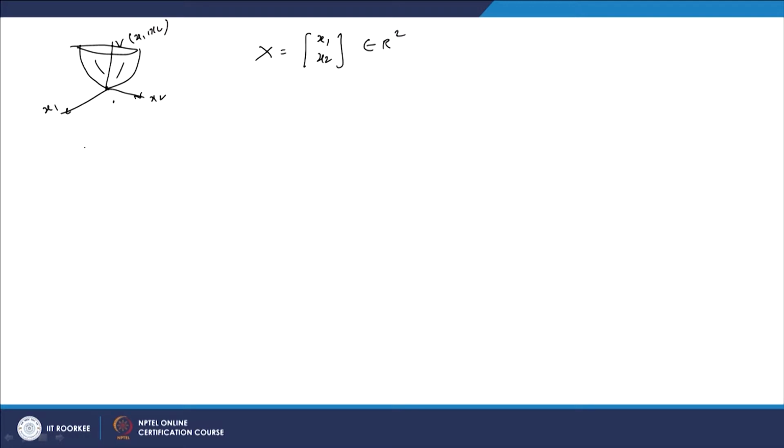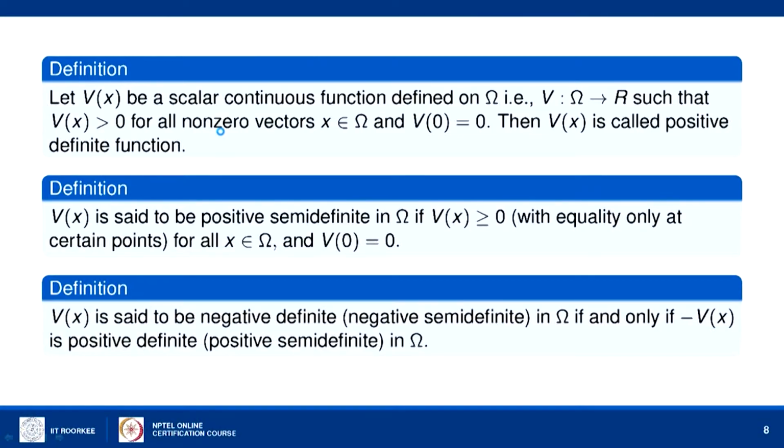So, a surface, for example, if you have an equation something like this, this is a positive semi definite function in one variable. If you take x here and V of x is there, it is positive and it also has V of 0 equal to 0, and it is 0 at some non-zero places.